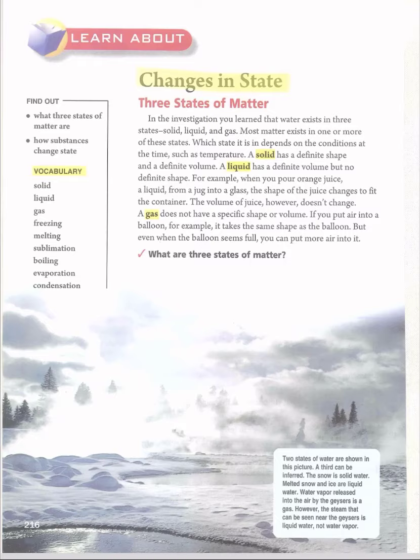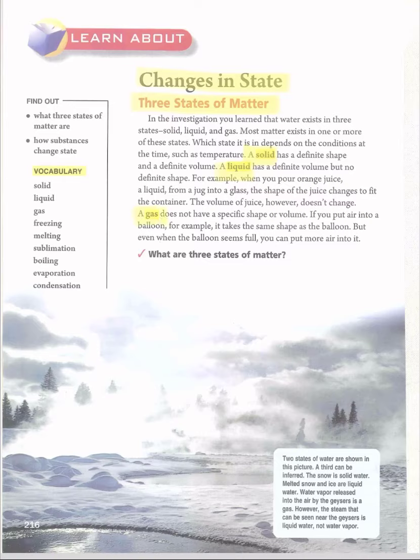First of all, let me remind you of some things about matter. We say matter is anything around us that has mass and takes up space. Matter has three states. What are the three states of matter? First of all is what? Solid state, liquid state, and gas state.